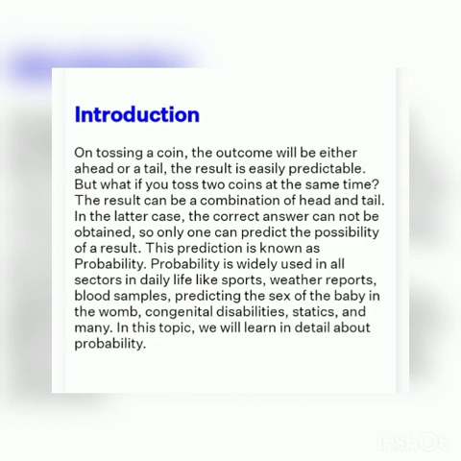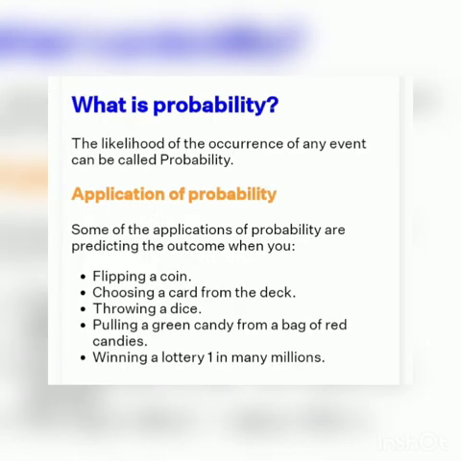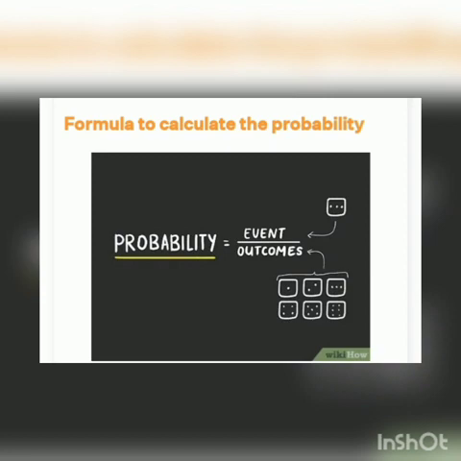Probability is widely used in all sectors in daily life, like sports, weather reports, blood samples, predicting the sex of the baby in the womb, genetic disabilities, statistics, and many more. What is probability? The likelihood of the occurrence of any event can be called probability, and its applications are flipping a coin, choosing a card from a deck, throwing a dice, pulling a green candy from a bag of red candies, and winning a lottery, one in many millions. The formula to find the probability is the ratio of event and outcomes, that is, event by outcomes.